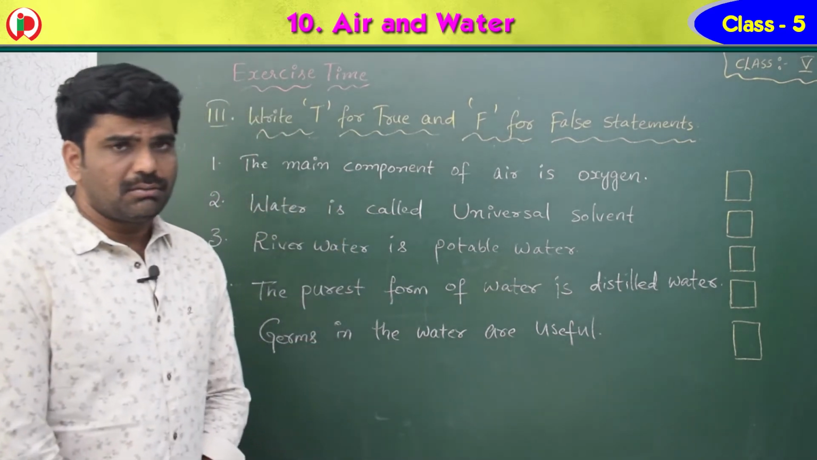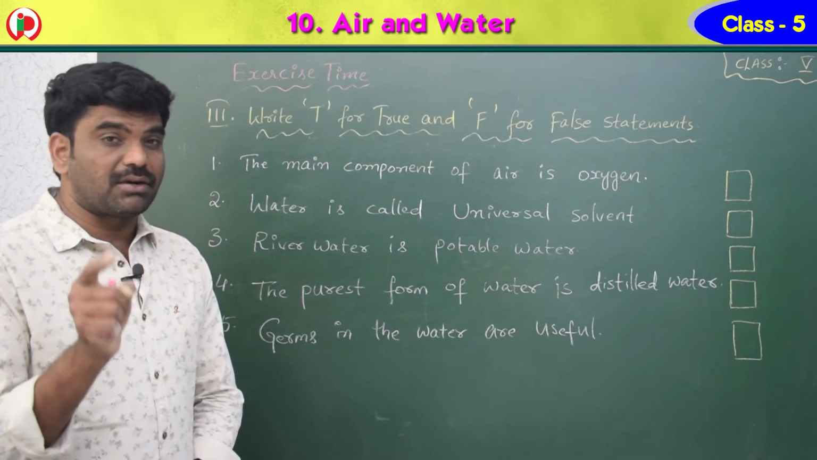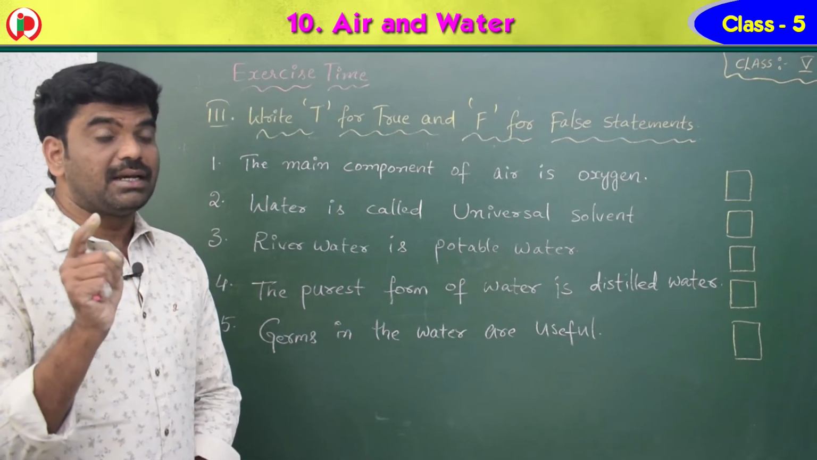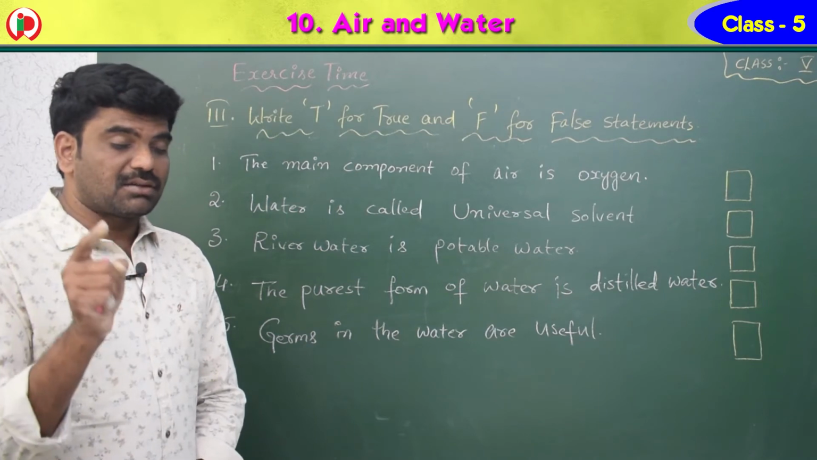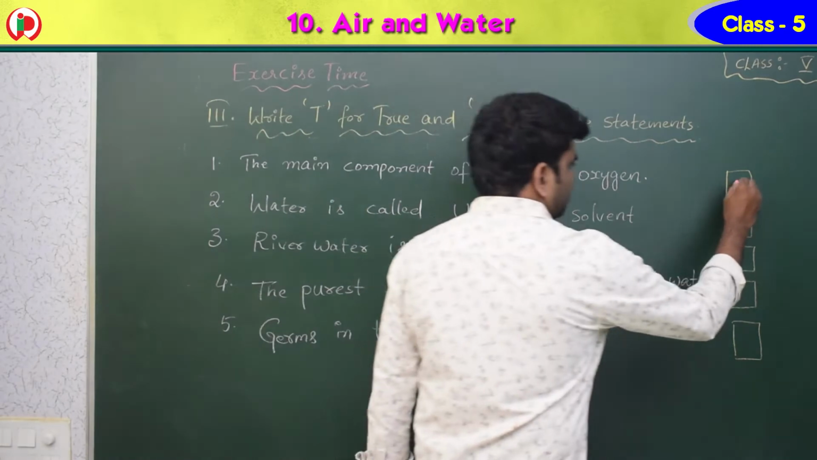Is that true? False. The main component of air is not oxygen, it is nitrogen. Why? Because nitrogen is 78%, whereas oxygen is 21% only. So the first statement is false.